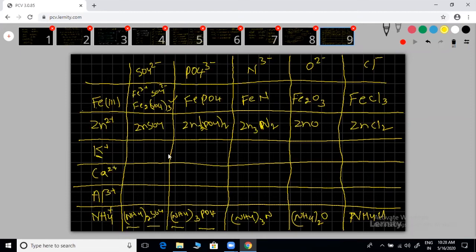Ammonium phosphate is the name. Zinc sulfate, that is the name. Right. Zinc nitride, the ending is ide. Already given name. Zinc nitride. Zinc oxide. Zinc chloride. Any doubt? Ammonium, did you get it or not still? Some students said they still didn't get ammonium, sir. Ammonium is plus one only, just a plus one charge. Ammonium is one like potassium. If you got potassium, then ammonium is also the same.